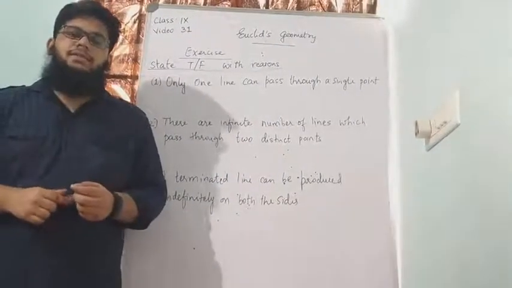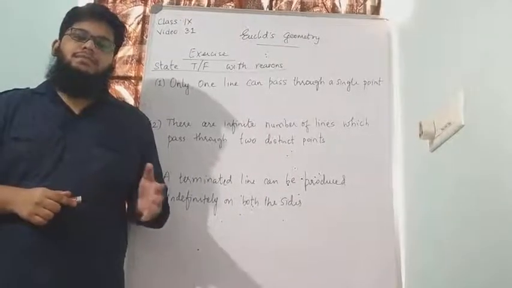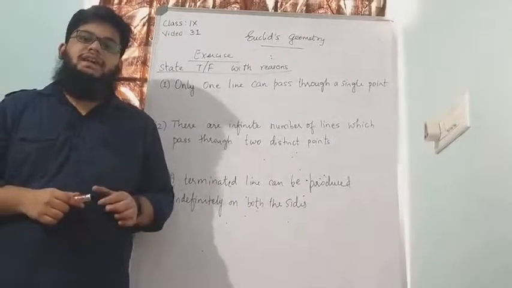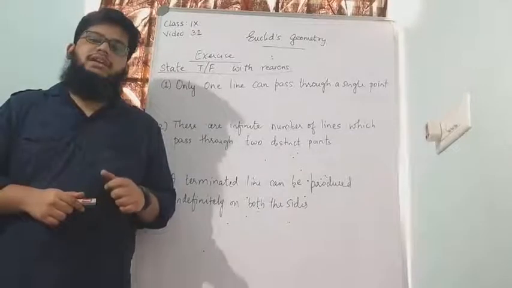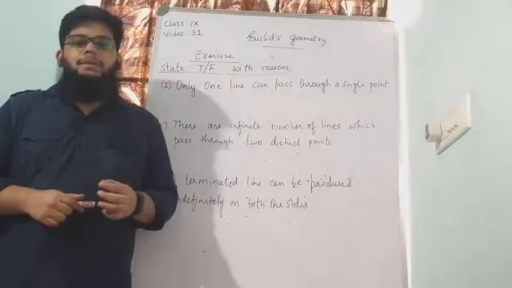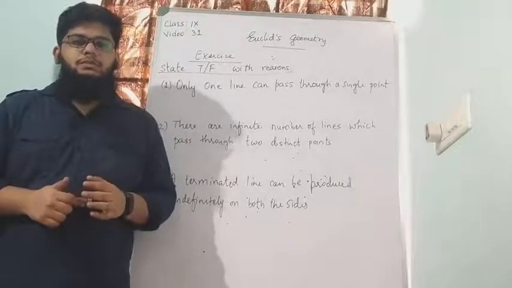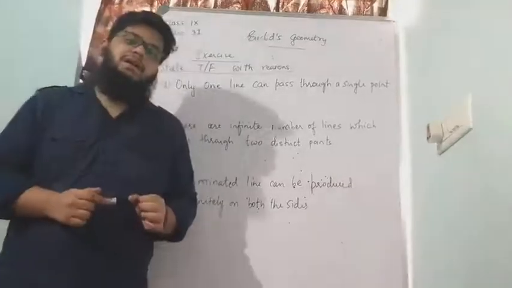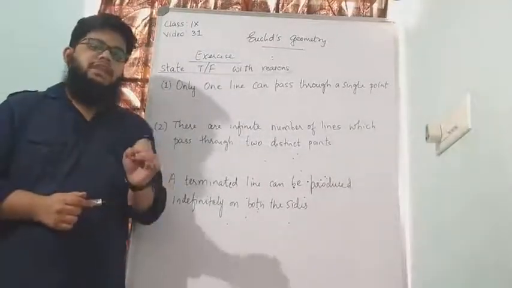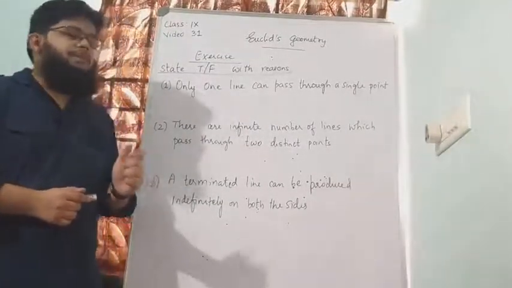In previous classes we have learned what are axioms and what are postulates. We have learned 7 axioms and 5 postulates, and I had asked you to remember them because that is how we will be able to solve the problems as well. So remembering axioms and postulates is very important. Let us begin with the exercise.